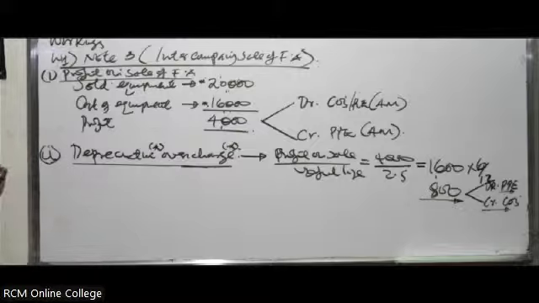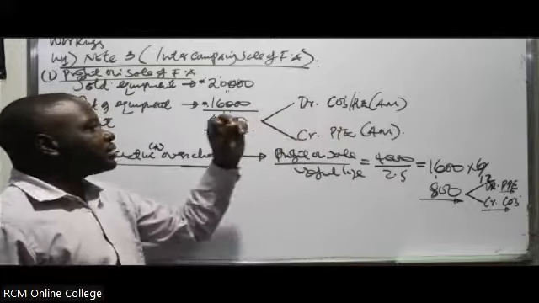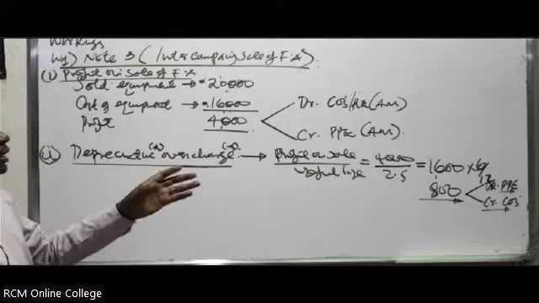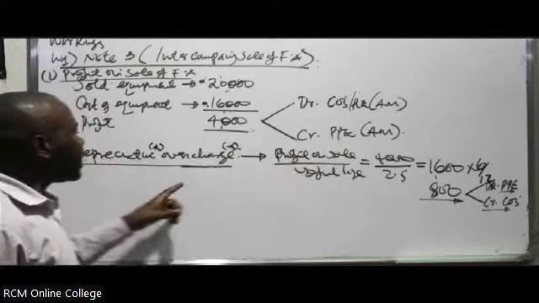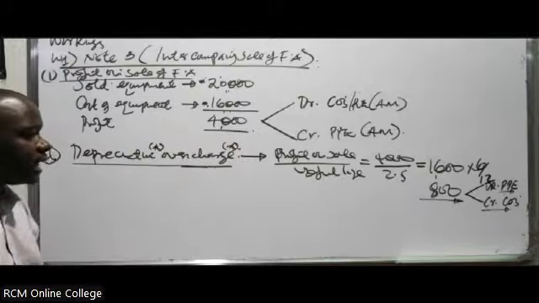So that's what in this case will happen if you have an intercompany sale of a fixed asset. So take note, in this case, you calculate the profit on the sale, you debit cost of sales. Then in this case, you credit PPE to eliminate that profit. Then because there was an overcharge in the PPE, there was a depreciation overcharge. You also need to correct it. How do you correct it?